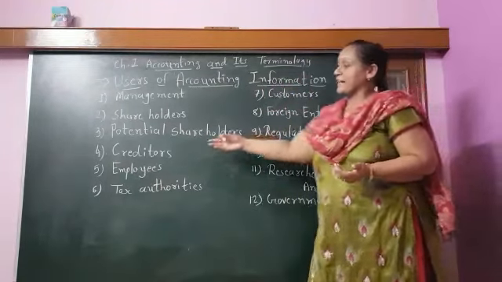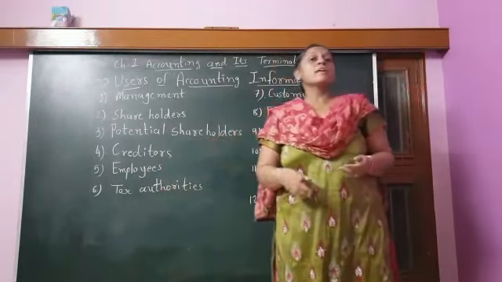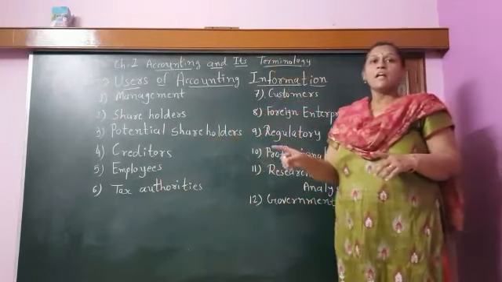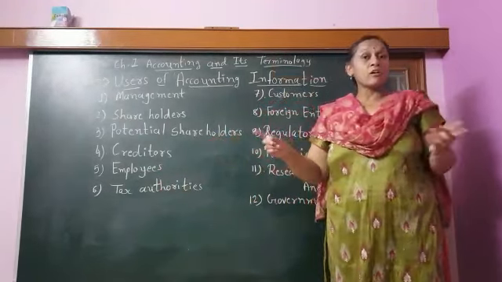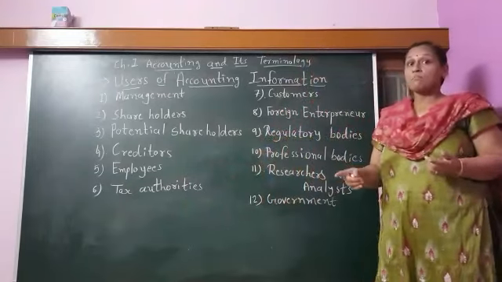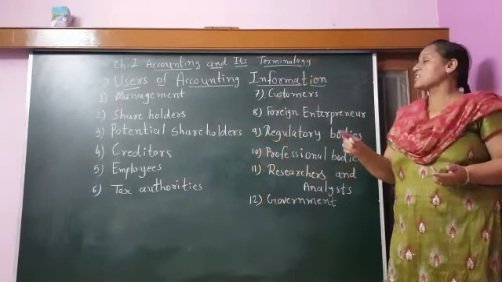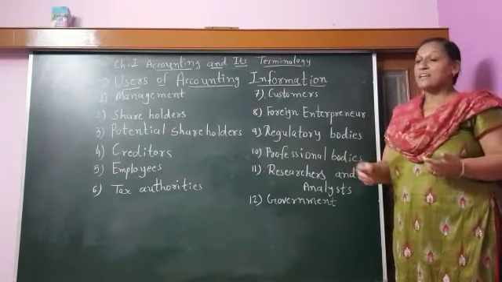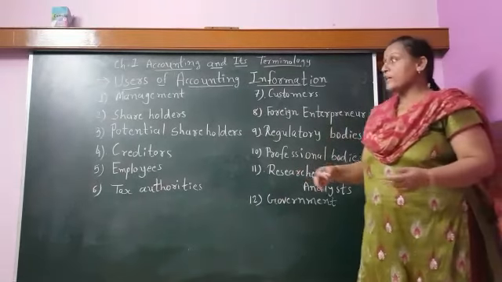The fourth one is the creditor. As we know, in a company there are two types of creditors. One is short-term creditors, the other is long-term creditors. Among long-term creditors, there are financial institutions and banks giving long-term loans to the company. Before giving loans, banks and other financial institutions can ask for an accounting statement from the company, and they can see whether it is making profit or not.